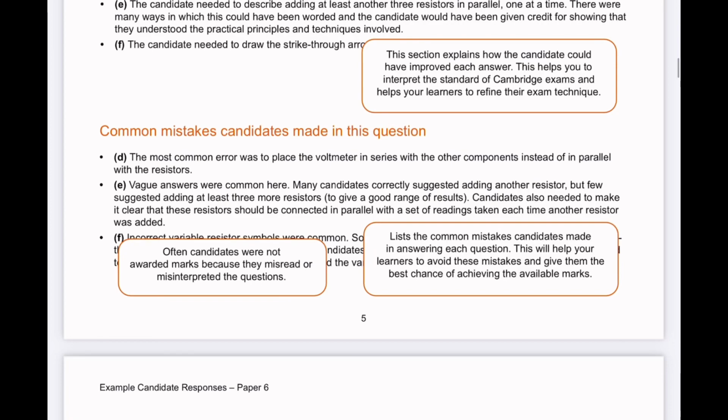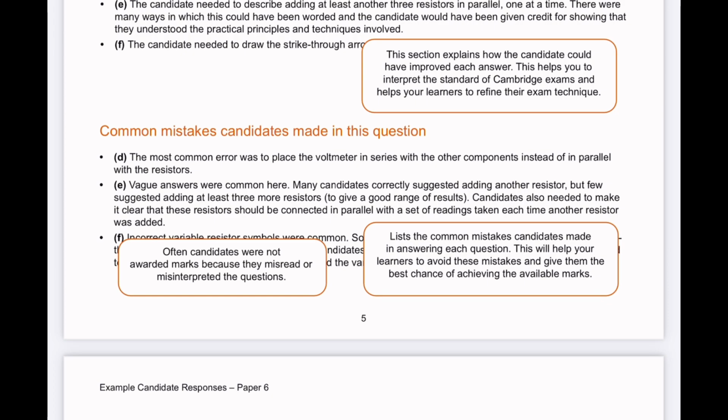Next, we have common mistakes that the candidates made during this question. For E, vague answers were common here. Many candidates correctly suggested adding another resistor, but few suggested adding at least 3 more resistors to give a good range of results. Candidates also needed to make it clear that the resistors would be connected in parallel with a set of readings taken each time another resistor was added.